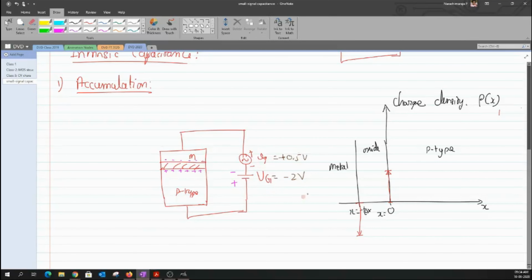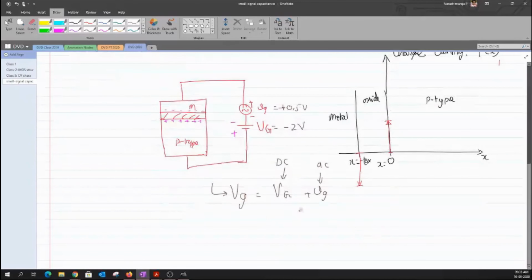Now, what is the effective voltage? I don't know whether you are comfortable with this notation. Whenever I teach analog circuits, I generally write this as a composite signal, which is composed of both the DC plus the AC signal. So this is my AC signal, or the small signal, and this would be my DC signal. I call this a composite signal, where you can see there is a capital V followed by a small letter G. This is how I try to teach. I don't know about the way that you have learned. Maybe the same way.